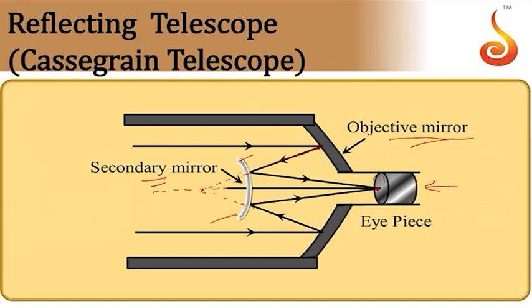This will be a convex mirror. Notice one thing, this is the only case where a convex mirror produces a real image, because a converging beam is falling on it. If a converging beam falls on a plane mirror or the convex mirror, it produces a real image. So this kind of telescope we call a Cassegrain telescope.